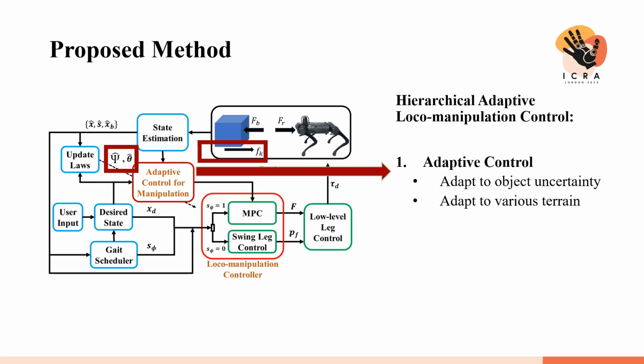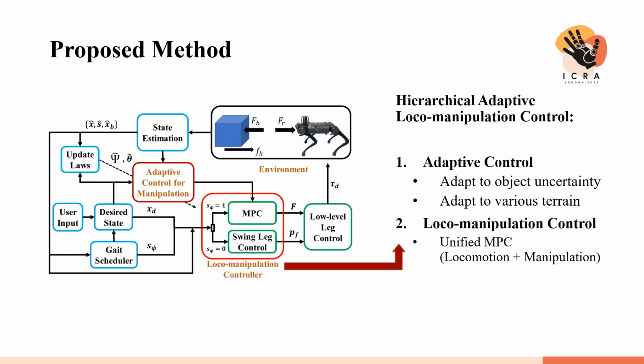And the adaptive controller tries to compensate for these uncertainties by estimating the parameters shown as theta hat and psi hat. Then we introduce our Loco-manipulation controller that considers locomotion and manipulation at the same time. To this end, we introduced a unified MPC that integrates the manipulation force from the adaptive controller into the conventional MPC for the locomotion controller.